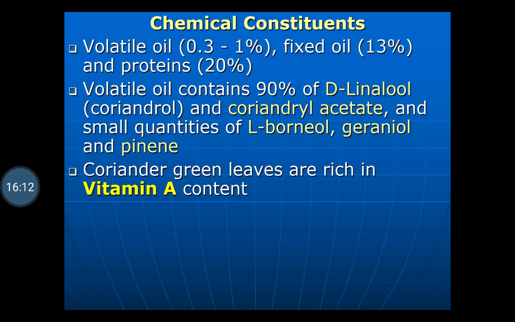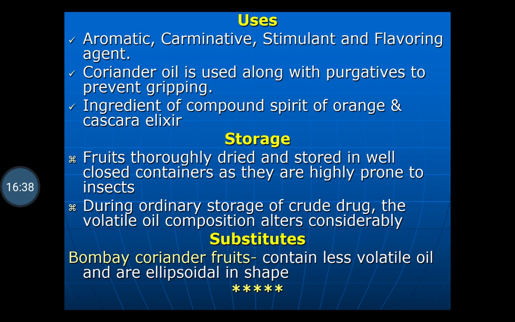Coriander green leaves are rich in vitamin A content. That is, in our side, both the coriander fruits as well as the green coriander is used. This green coriander is a good source of vitamin A. Both are used as spices. Uses: aromatic, carminative, stimulant, and flavoring agent. Due to the presence of volatile oil, they are aromatic, carminative, stimulant and flavoring agent.